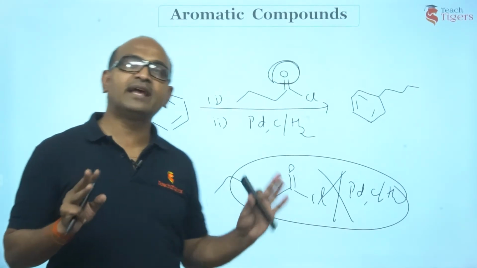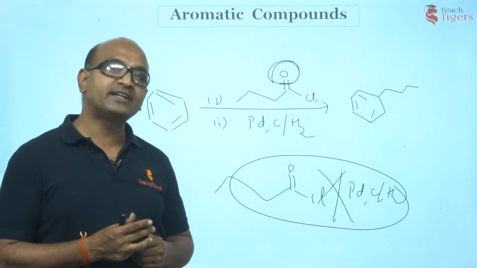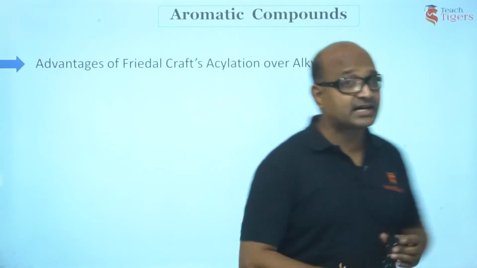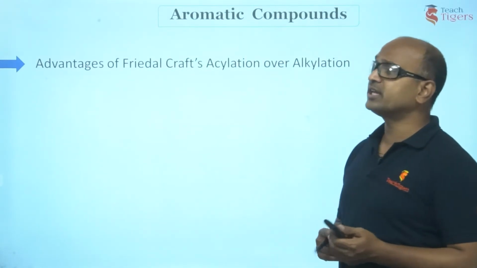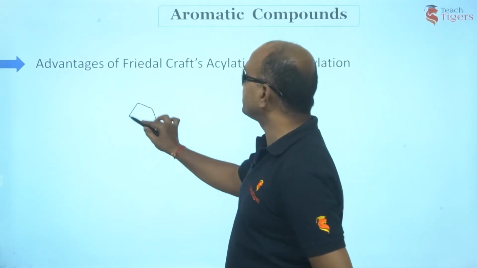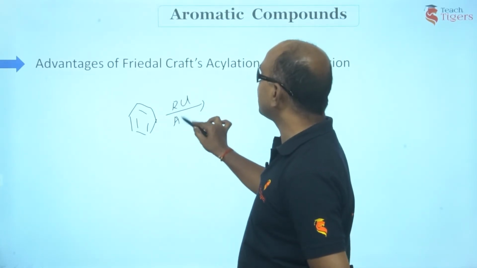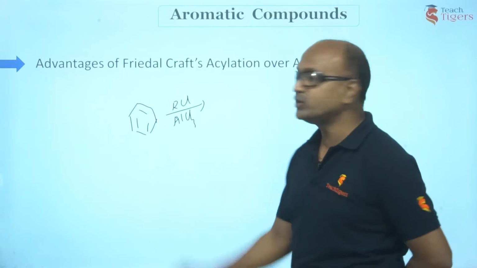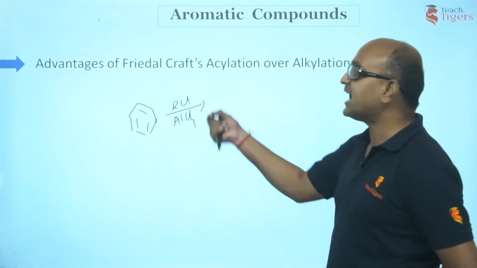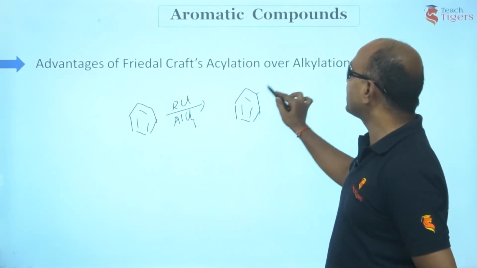So guys, I guess you have understood what Friedel-Crafts acylation is and its advantages over alkylation. One more advantage of acylation over alkylation that I would like to discuss. In the case of alkylation, the first product formed is an alkylbenzene. Both reagents are mixed at a time, so you need not mention 1 and 2. They are added simultaneously. So guys, what are you going to get? You are going to get alkylbenzene.